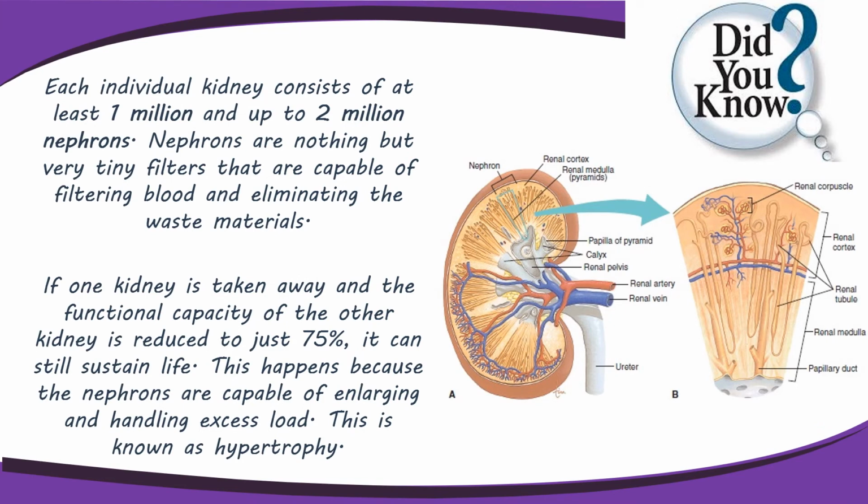Do you know that each individual has a pair of kidneys that consists of about 1 million nephrons? Nephrons are very tiny filters, but they are capable of filtering blood and eliminating waste material. Even with only one kidney, a person can still sustain life as the nephrons are capable of enlarging and handling the excess load. This is known as hypertrophy.